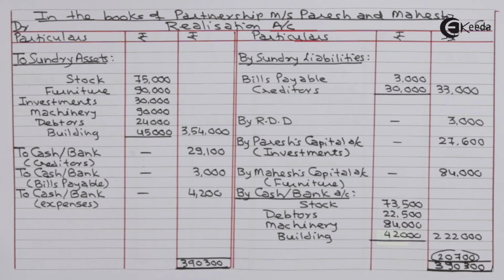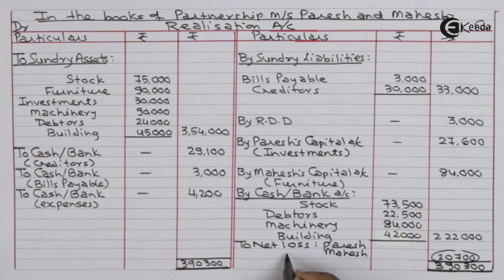This loss will be divided among partners in their profit sharing ratio 3:2. Loss 20,700 divided between partners in the ratio of 3:2: Paresh 12,420, Mahesh 8,280.